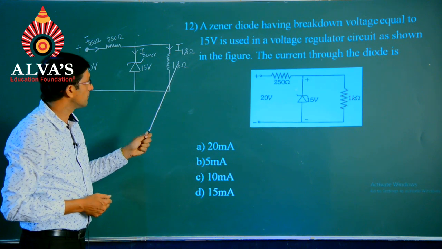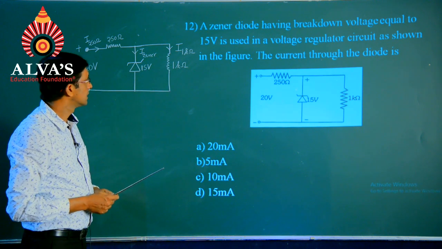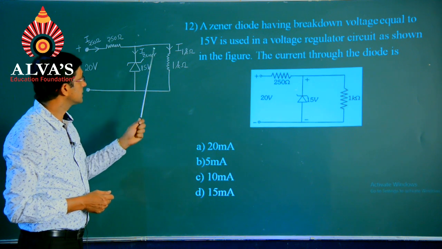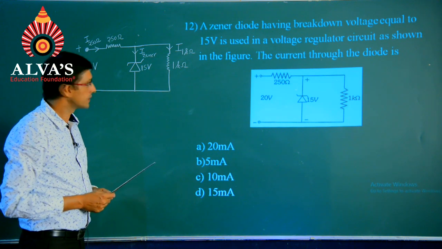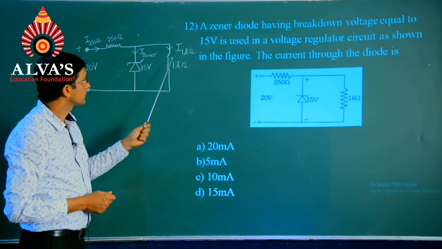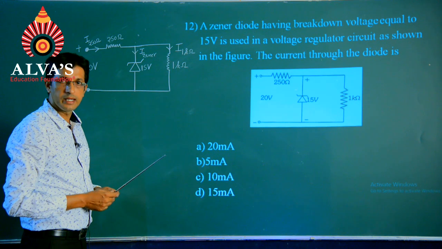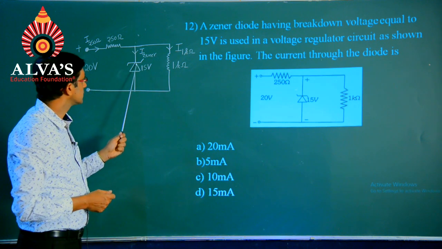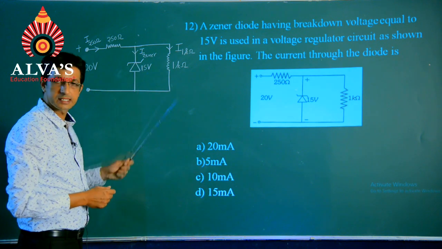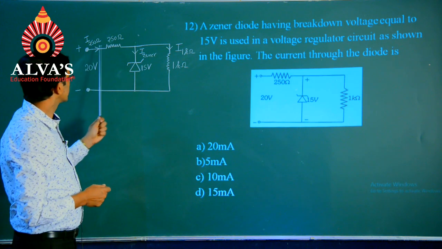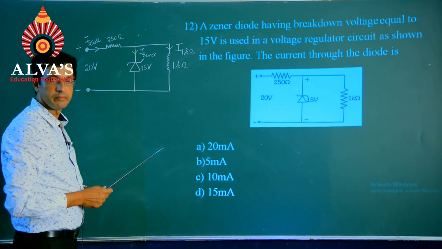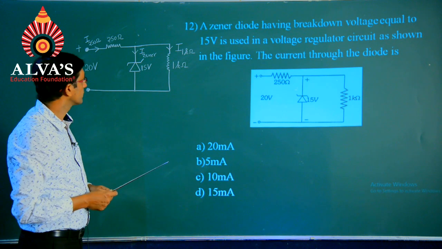Across this will be the 1 kilo ohm resistor, and let me say these are the following currents flowing through different parts. Across the 1 kilo ohm resistor, we have I suffix 1 kilo ohm. Across the Zener diode, I have I suffix Zener, and across this 250 ohm will be I suffix 250 ohm.